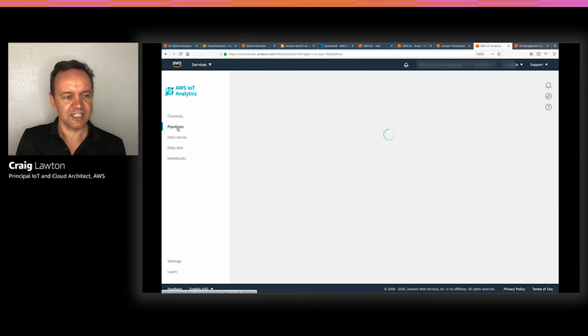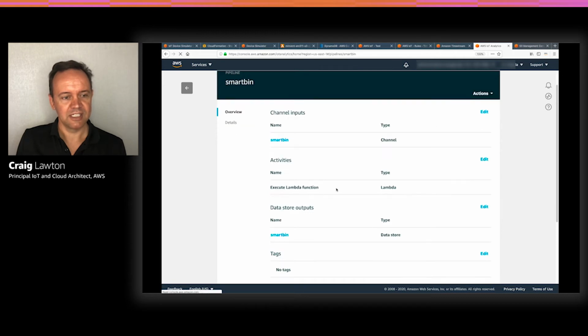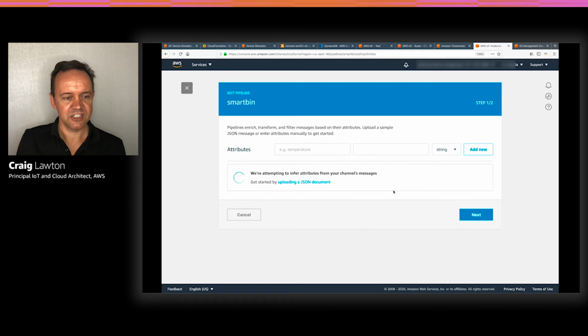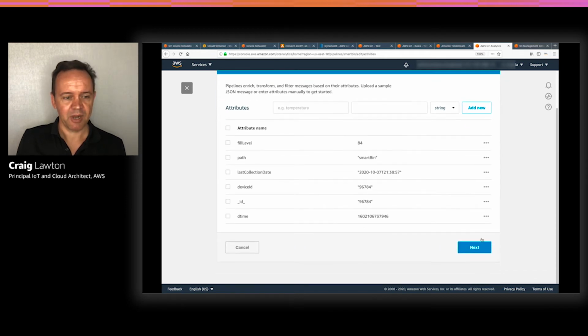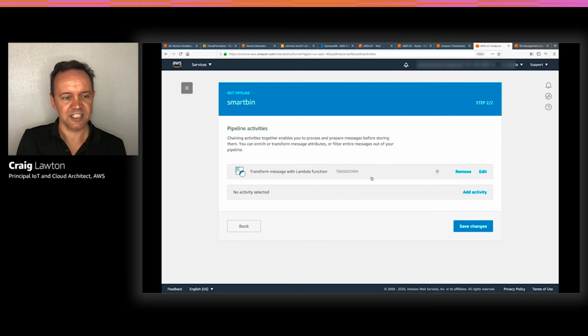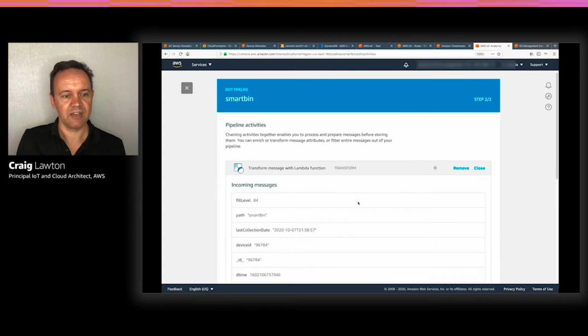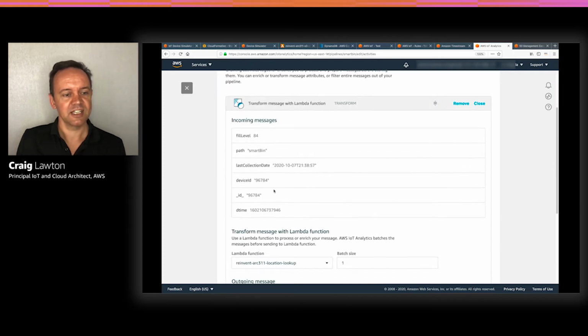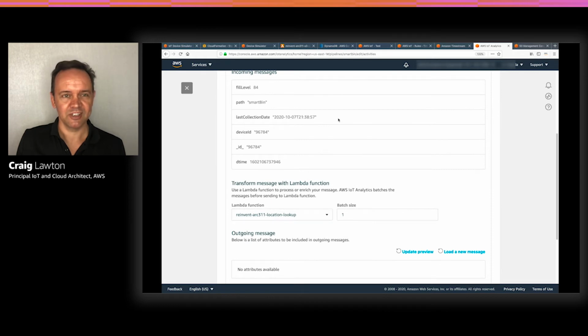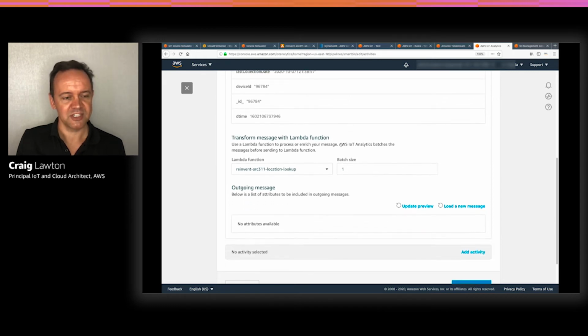And to have the data come through, we had the pipeline in the middle connect the channel and the store. You can see at our pipeline stage we're executing a Lambda function, and this does the latitude and longitude lookup. When you use the console to set up a pipeline, it shows you the data that's coming through. You can see the activity we have is the Lambda function. You can see the Lambda function there listed, and we're doing it with a batch of 1, so we're doing 1 message at a time.